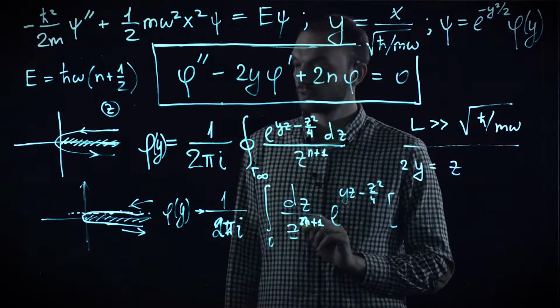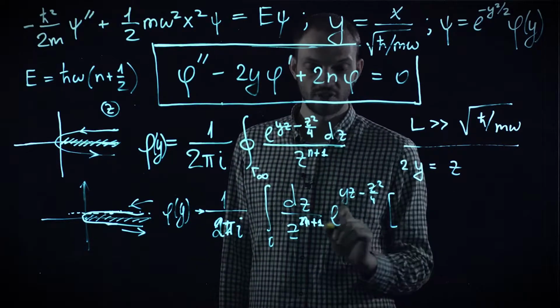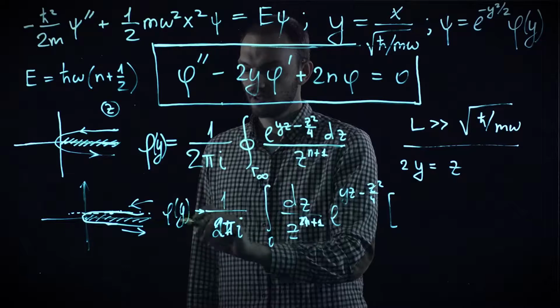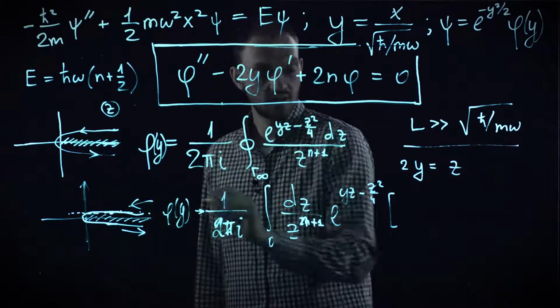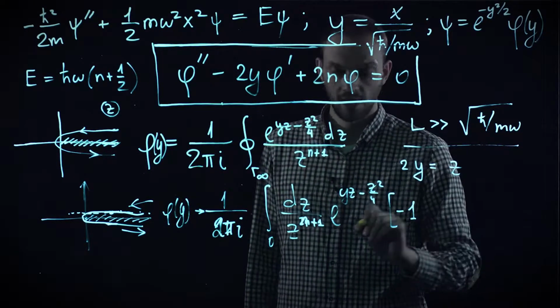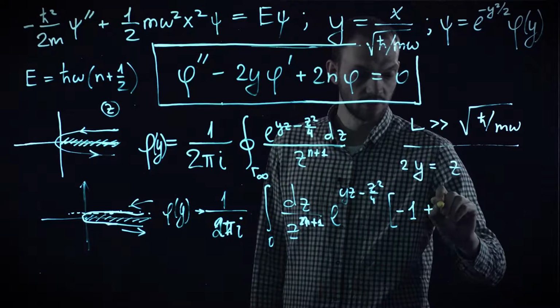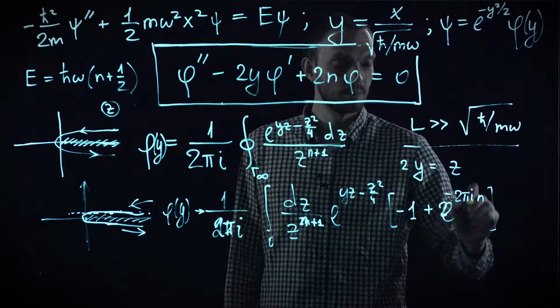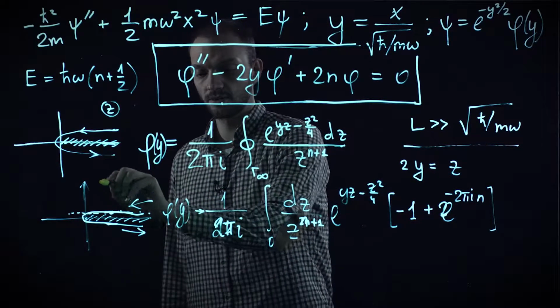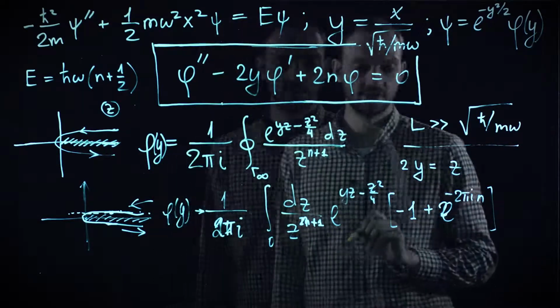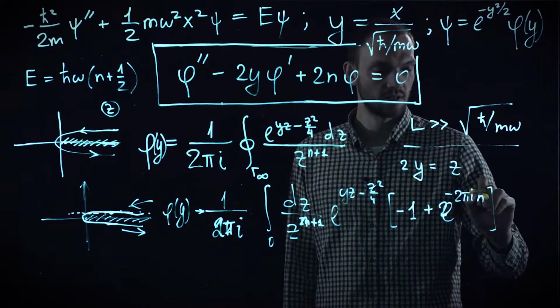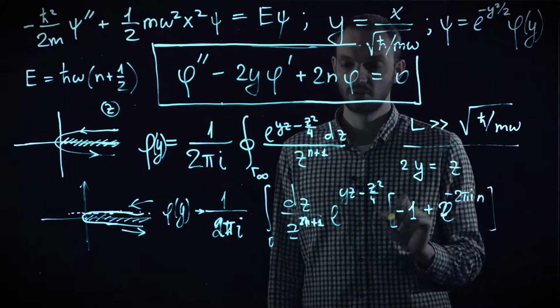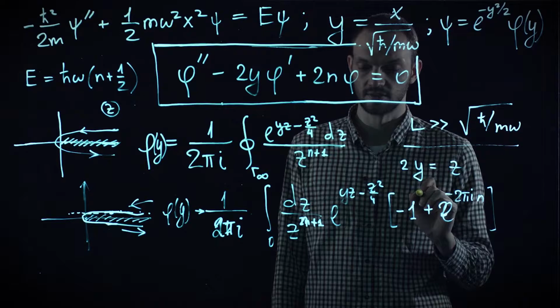And now something less trivial. There are two contributions in the square bracket, and one comes from above the cut, which is minus 1, and another comes from below the cut. And this term appears because of the change of the phase of the variable z. Note that I didn't include plus 1 here because it trivially cancels.